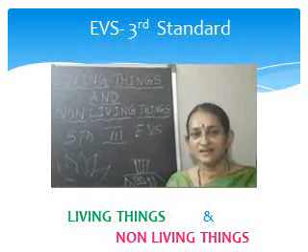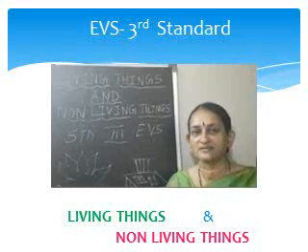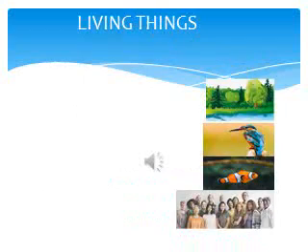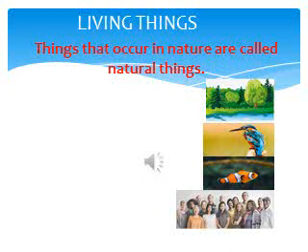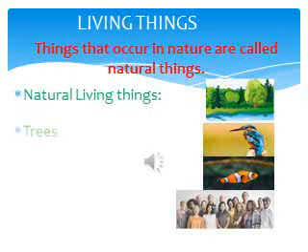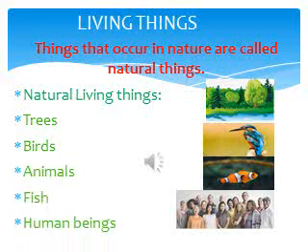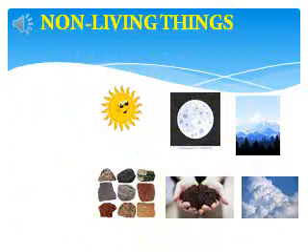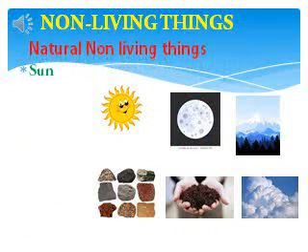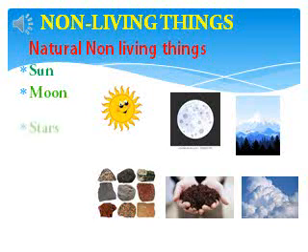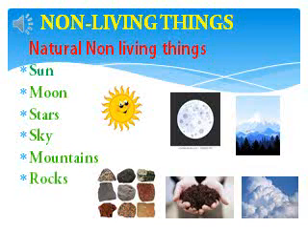Today's topic in EVS is living things and non-living things. Things that occur in nature are called natural things. Natural living things: trees, birds, animals, fish and human beings. Non-living things. Natural non-living things: sun, moon, stars, sky, mountains, rocks, soil and cloud.